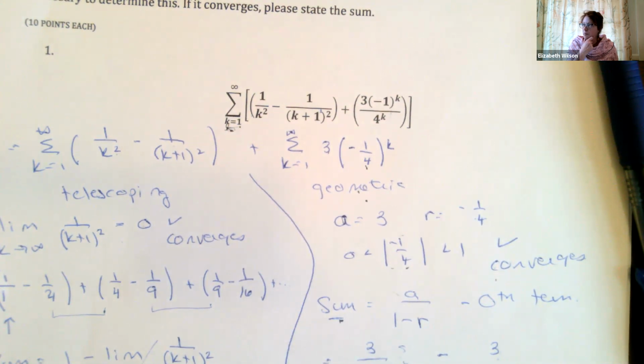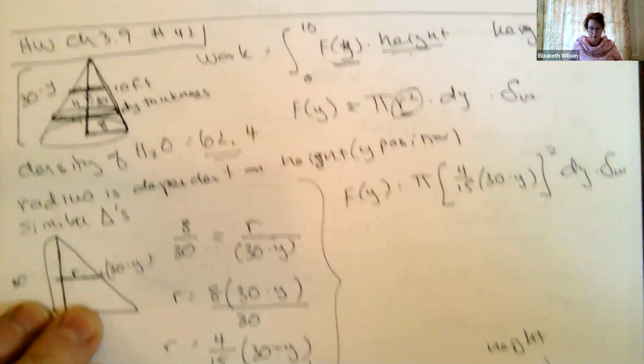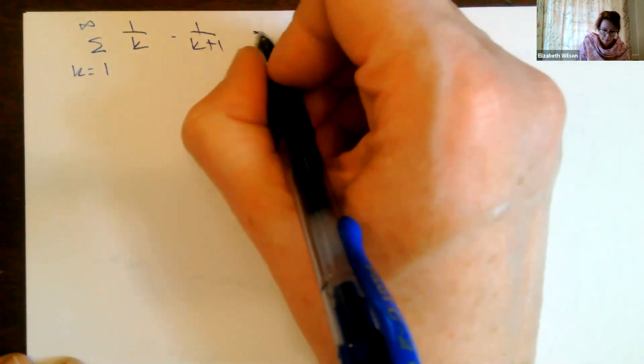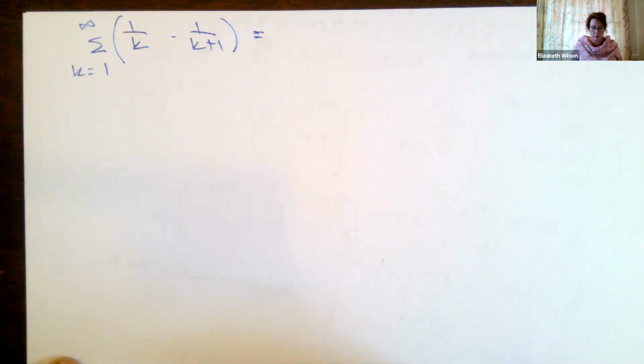I get what you're saying: why can't you just separate them out, and why does that happen? That's a really great question. Let me think about that one. Part of it is recognizing what kind of series type we're working with, because the telescoping series is a pretty unique series type. Let's say we had 1 over k minus 1 over k plus 1, with k going from 1 to infinity. It comes as a group, all together. So let's just do this first, and then we'll think about it as a p series.